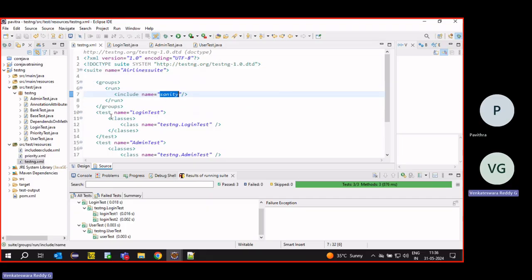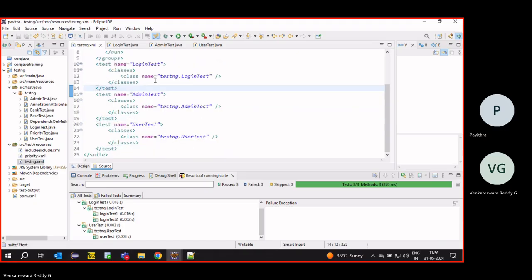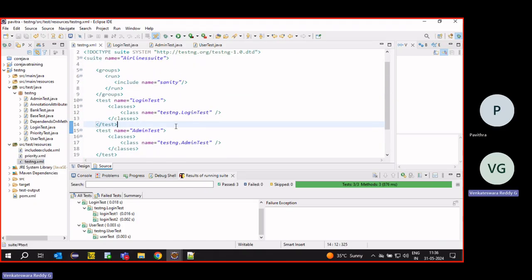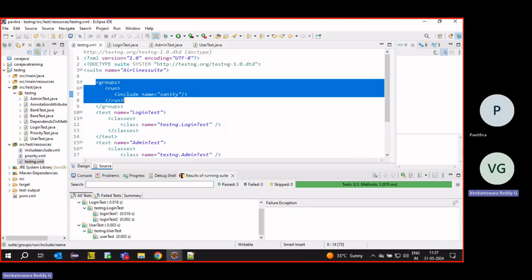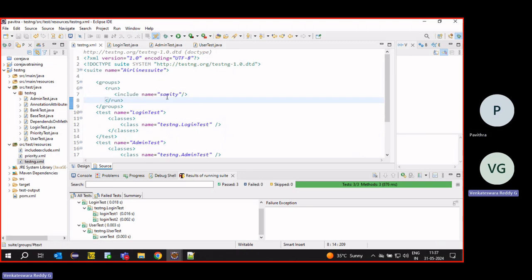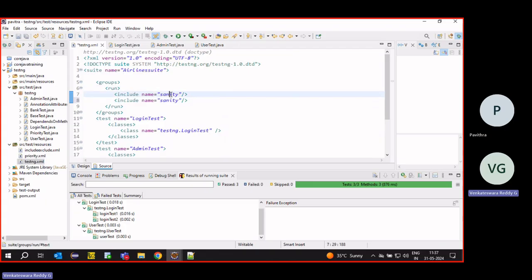Otherwise, what we have to do is create the TestNG file and include the right methods, then create the TestNG file and run it. Other than this, we can do it in this simple way. We can just write a group tag and run all the test cases of sanity. Suppose I want to run multiple, we can run it. If I want to run smoke and sanity, we can include both of them.